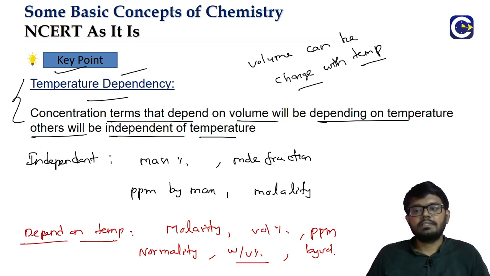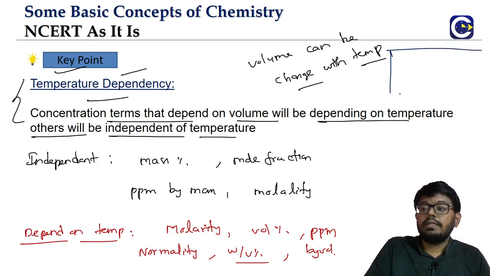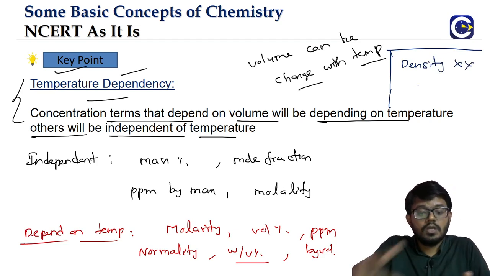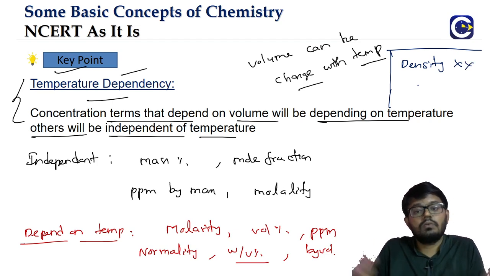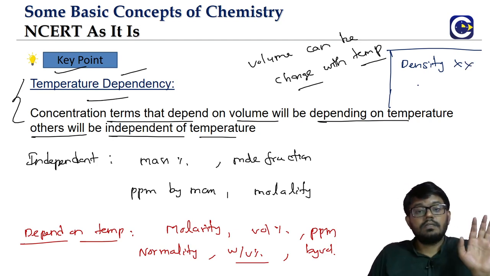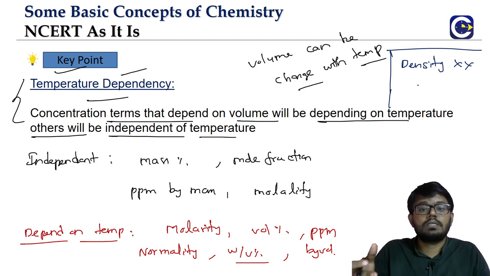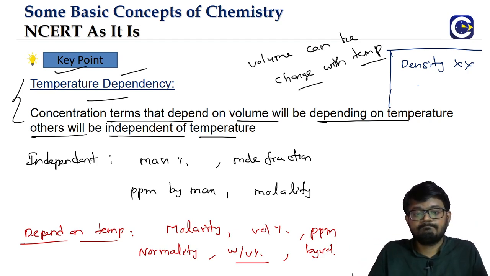Now in this discussion you will be able to observe one thing, that we are not referring to density as a concentration term. Why? Because density means the total mass of the mixture or solution by the total volume. So density does not talk about the relative amounts. Density is also a measurement, but we are not calling it a concentration term, because it does not say what the relative amounts present are. It only gives the total mass of the solution by the total volume.